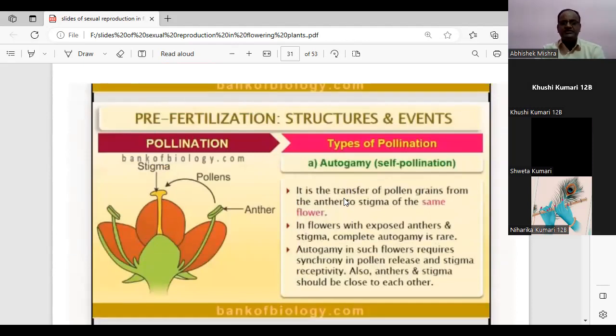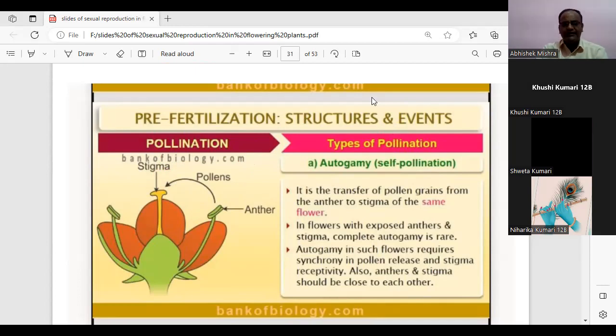What is autogamy? The self-pollination, that is when the pollen is transferred from anther to stigma of the same flower. So here you can see in this diagram, the pollen is transferred from anther to stigma of the same flower. Okay. Now, students, the most important thing is that we will also study the different requirements for autogamy or self-pollination.